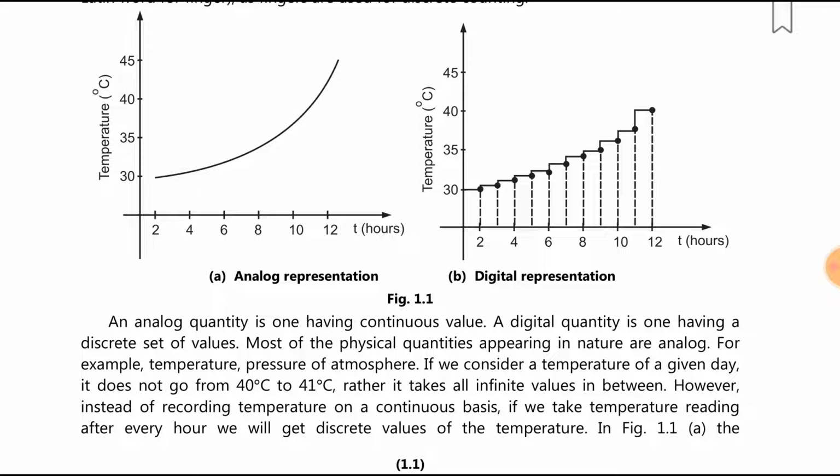If we consider the temperature of a given day, it does not go from 40 degrees to 41 degrees directly. Rather, it takes all the infinite values in between them. However, instead of recording temperature on a continuous basis, if we take the temperature reading after every 1 hour, we will get discrete values of the temperature.